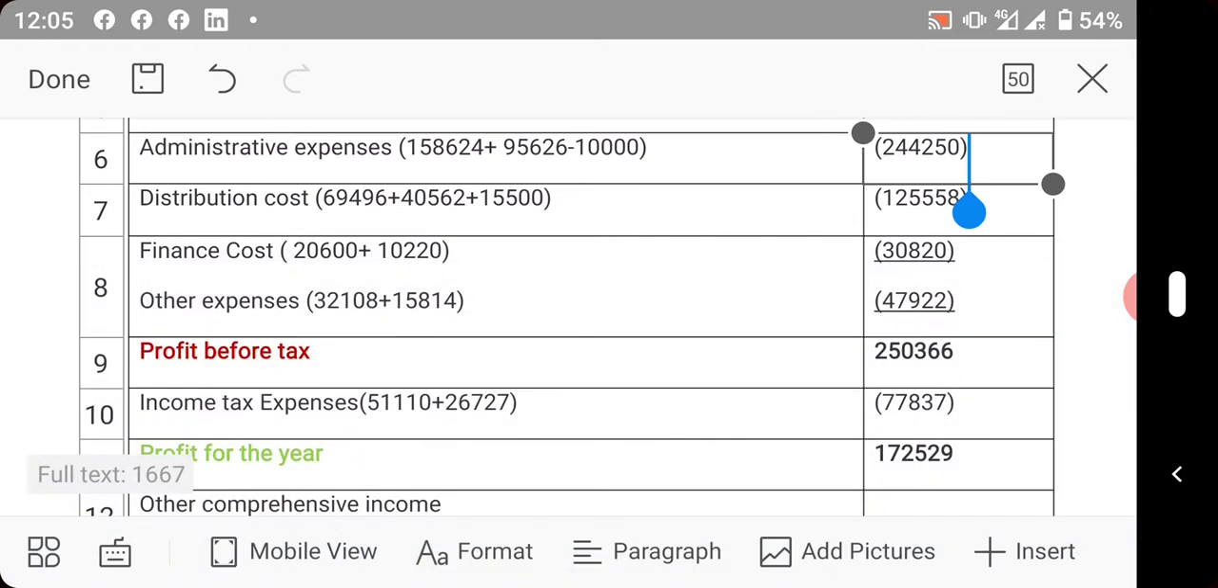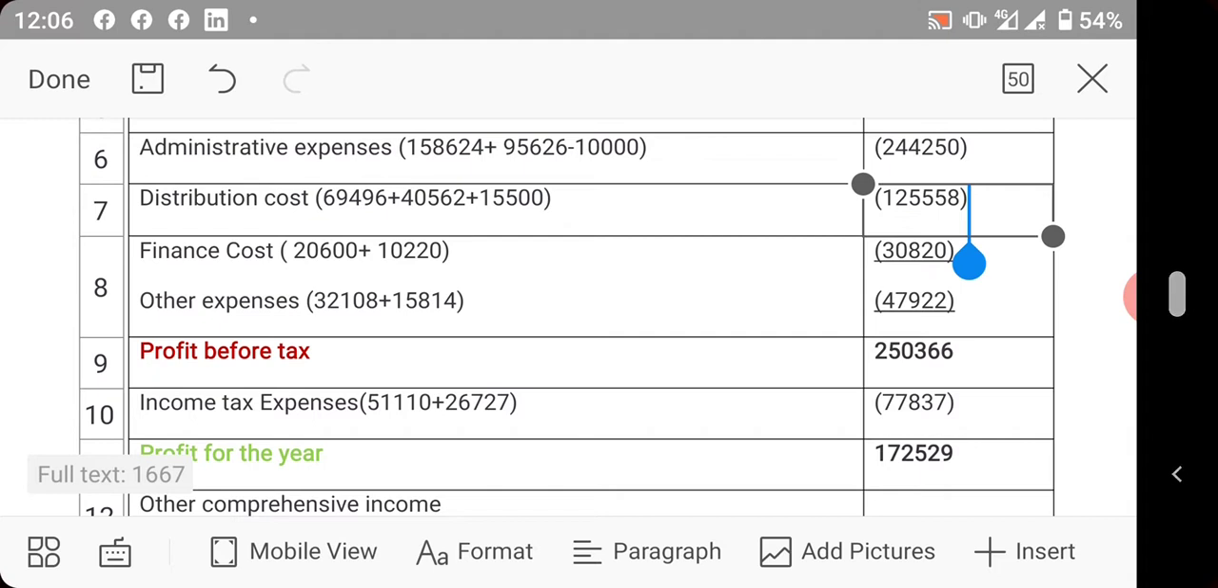So the next item is distribution cost. Distribution cost is 69,496, which is the holding company, plus that of the subsidiary, plus your extra depreciation of 15,500 as shown in the workings in the explanatory notes. So we now have this value. The next item is finance cost.